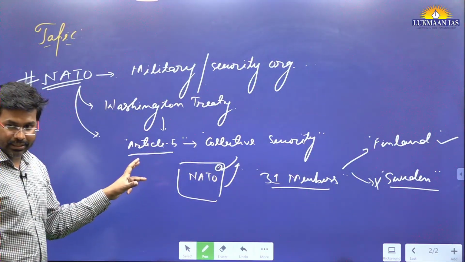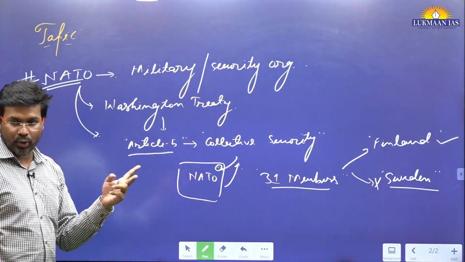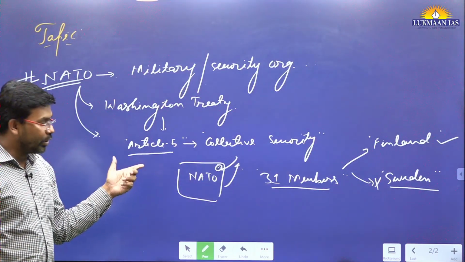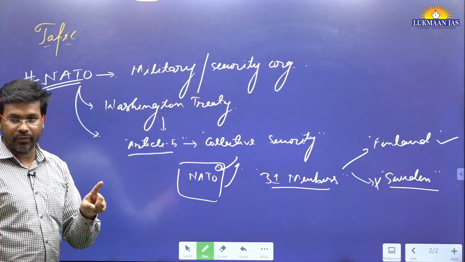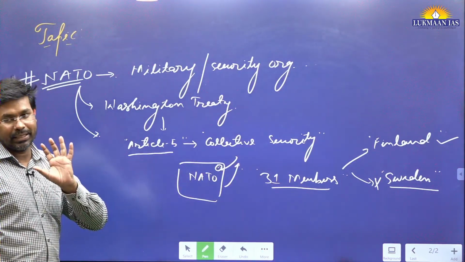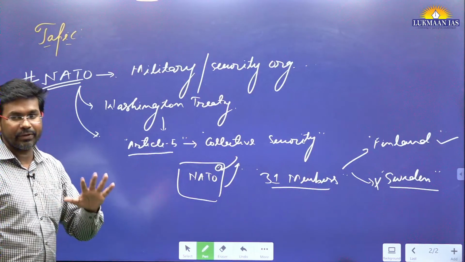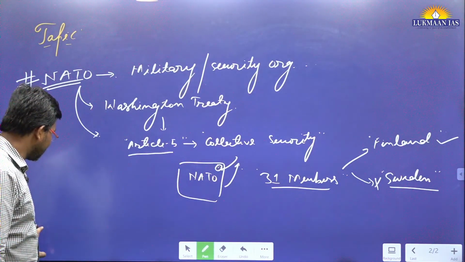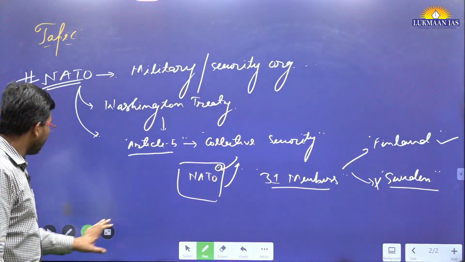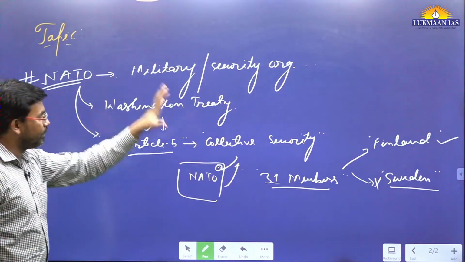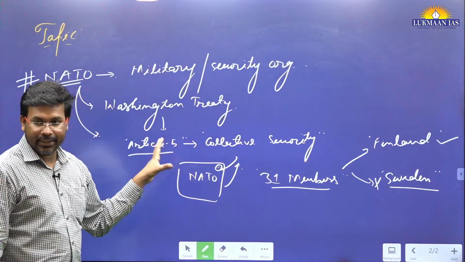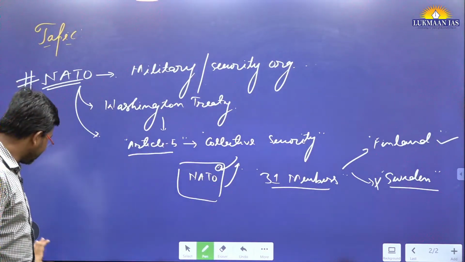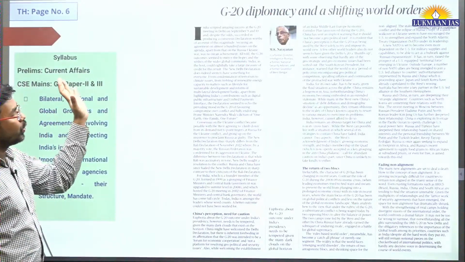The NATO organization has 2 steps to join. For Ukraine, 1 step has been waived off. They just need to fulfill 1 of the requirements, then they will be added as a member of the North Atlantic Treaty Organization. Why does Ukraine want to join it? Because it will become a member of this collective security organization. That's the thing.